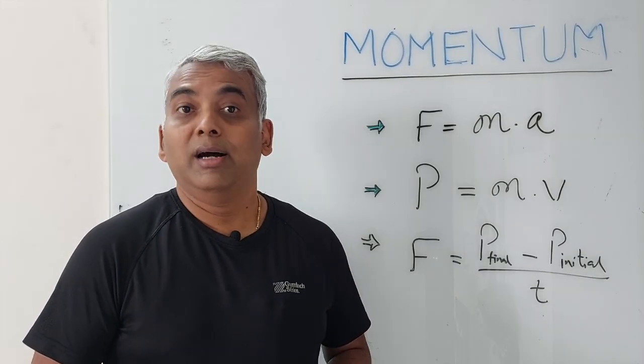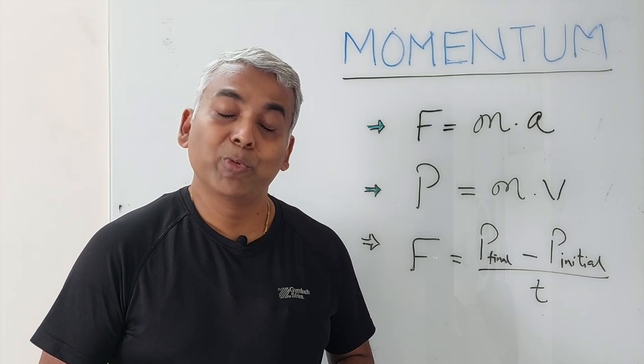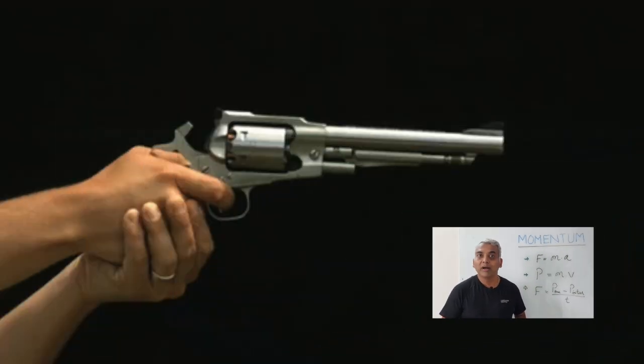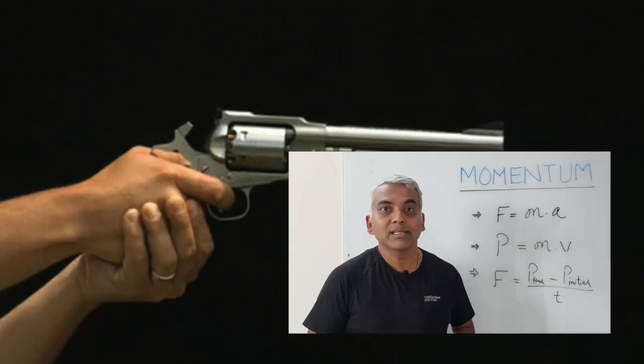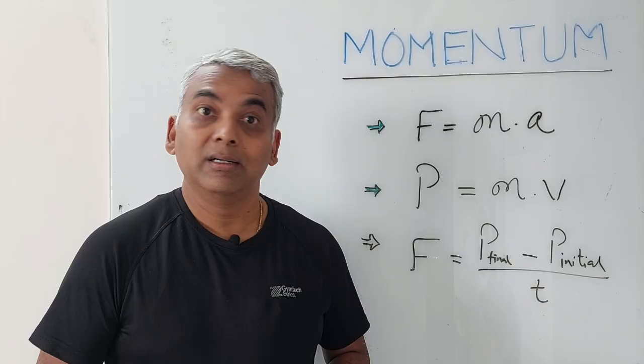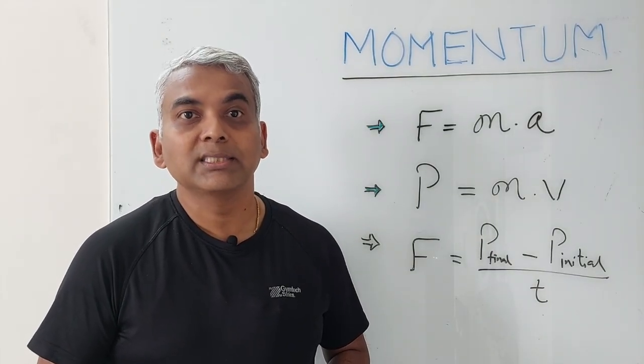Now take another example of a bullet. Bullet is very light. What will happen if I throw the bullet on you? Probably nothing. But what will happen if I shoot the same bullet from the gun? You will get seriously hurt. In this example, the impact of collision is higher because the velocity is much higher.